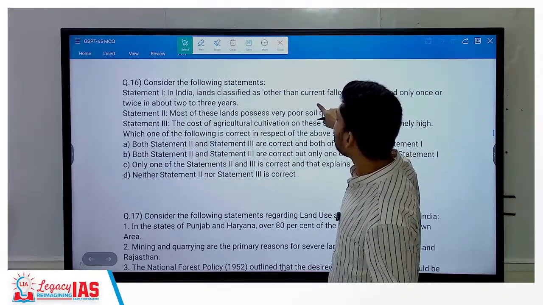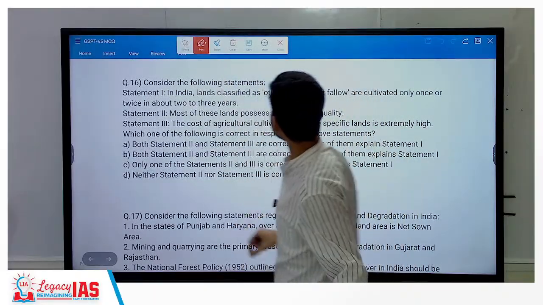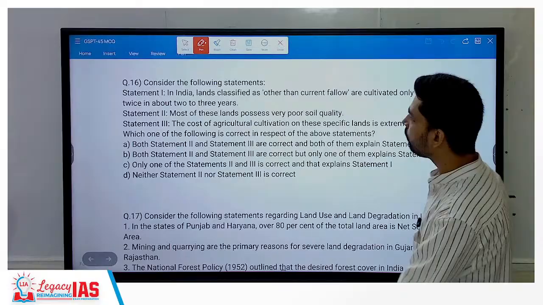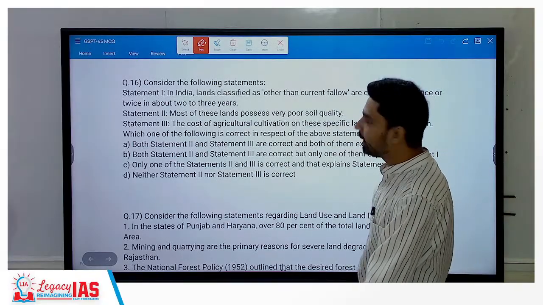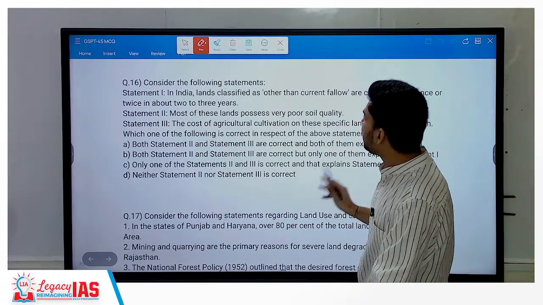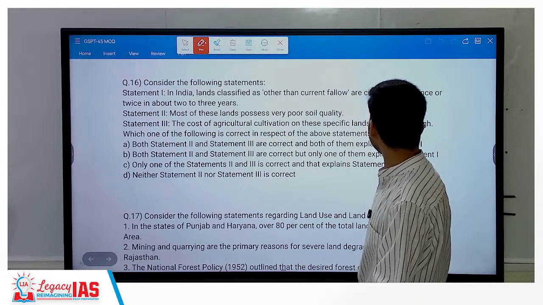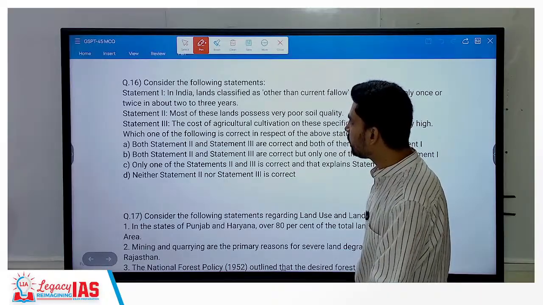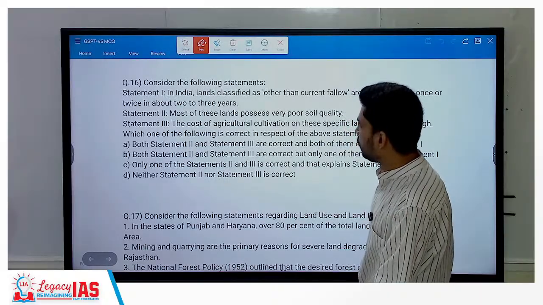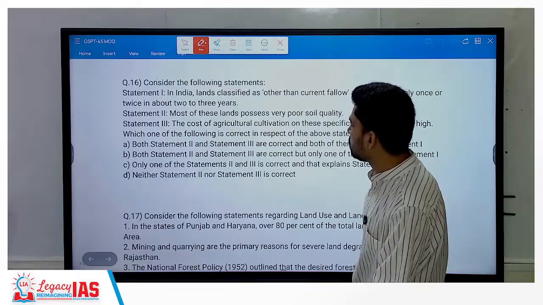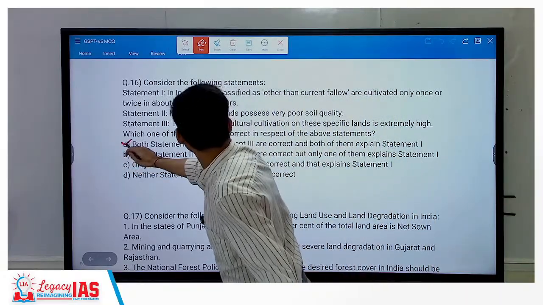Then in India, lands classified as other than current fallow are cultivated only once or twice in about 2 to 3 years. That is correct. Most of this land has very poor soil quality. The cost of agricultural cultivation of this land is extremely high. So what is the correct option? A, both are correct.